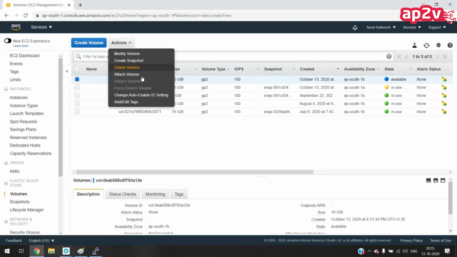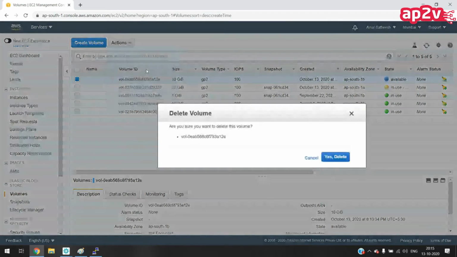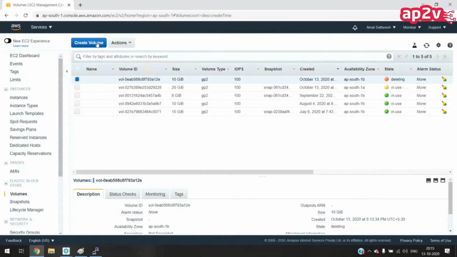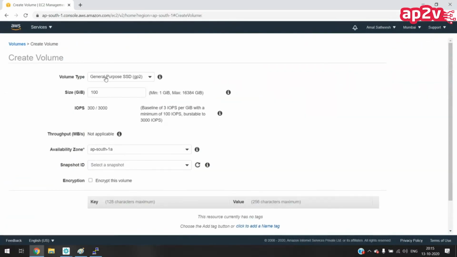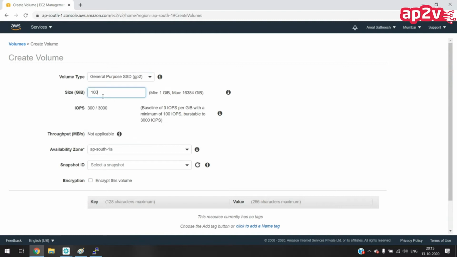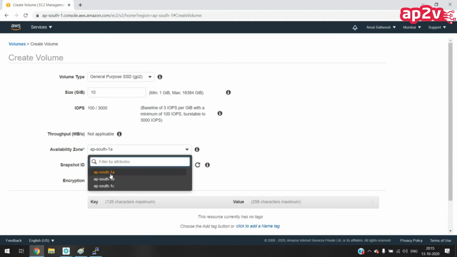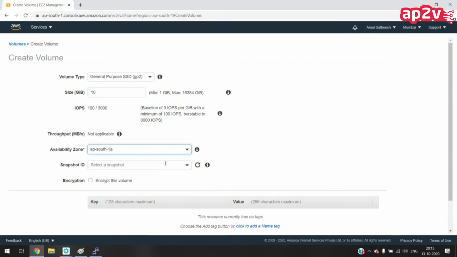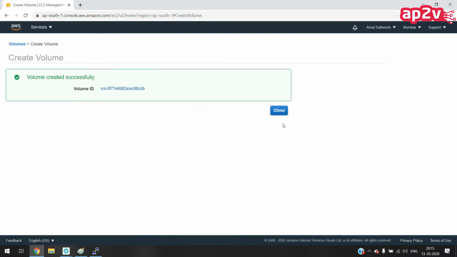Okay. So let me create the volume in the 1A availability zone. While creating the volume, you have to give the disk type, like we discussed last day. There are different types of disk: provisioned IOPS, magnetic, and general purpose. So I am choosing general purpose, and the size of the disk is 10 GB. Availability zone, let me give 1A, right? I don't have any snapshot. If you want encryption, then you can give the encryption. Create volume.